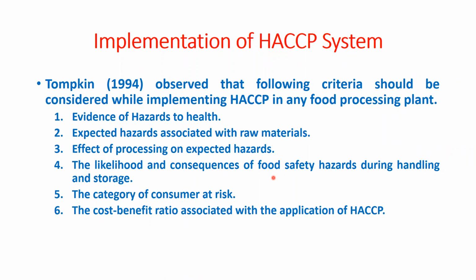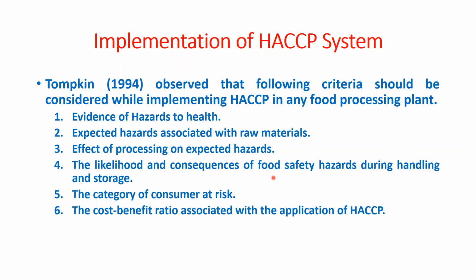If you are applying any processing method, whether it is affecting the hazard, suppose thermal processing we are applying, that thermal processing must have an effect on the biological hazard. They may kill the microorganism.